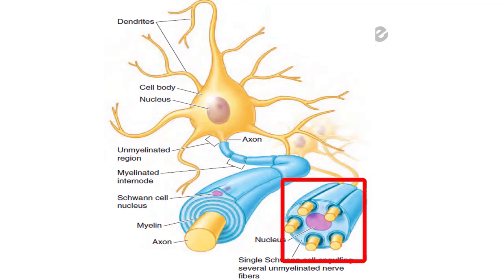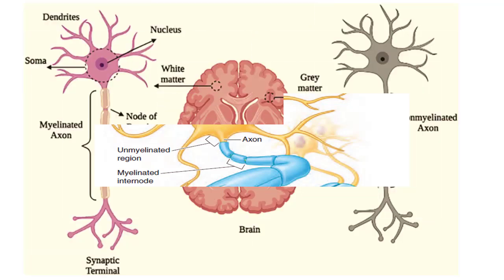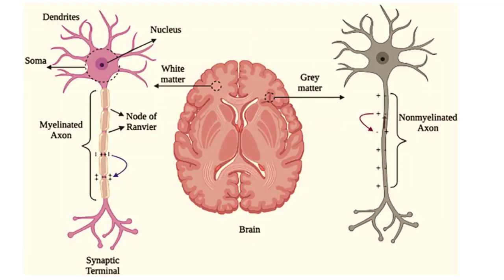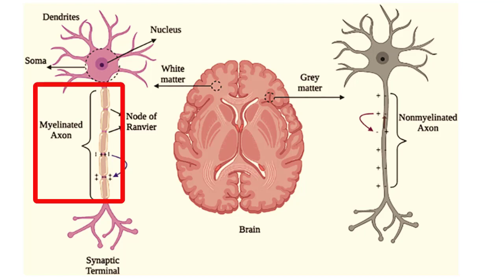In unmyelinated fibers, multiple nerve fibers are engulfed by a single Schwann cell, and they do not produce myelin. So myelin is not produced in an unmyelinated nerve fiber, although Schwann cells are there, but in a myelinated nerve fiber, the Schwann cells produce myelin. You should also make it clear that the axon together with the myelin sheath is known as a nerve fiber.